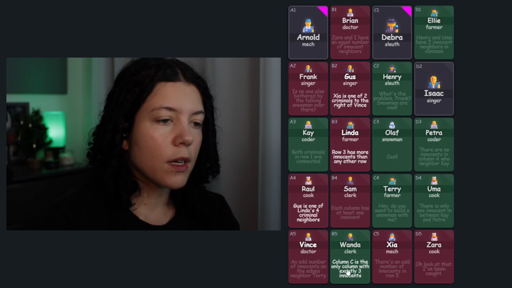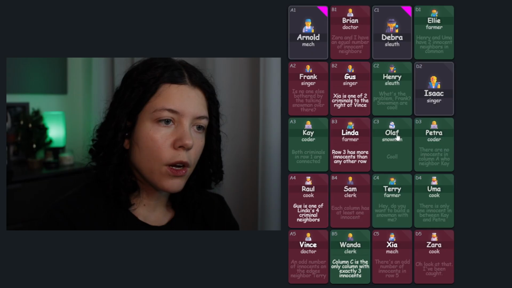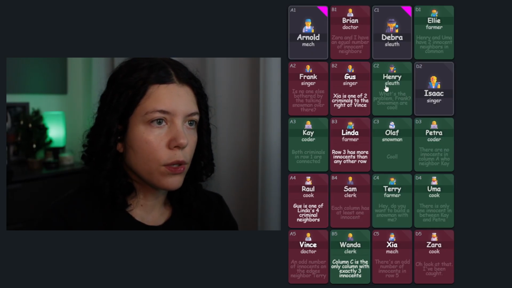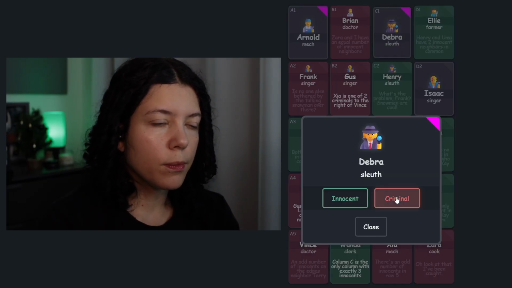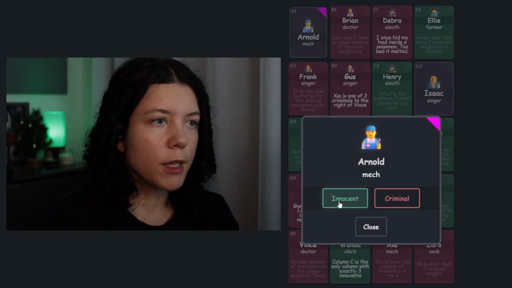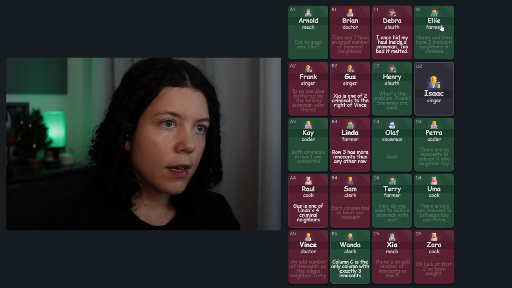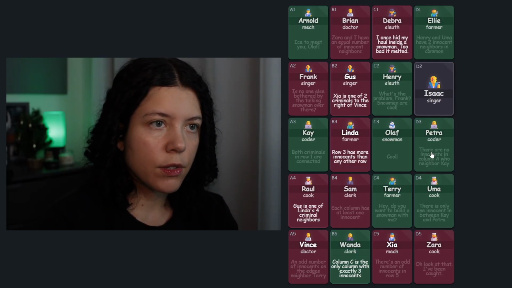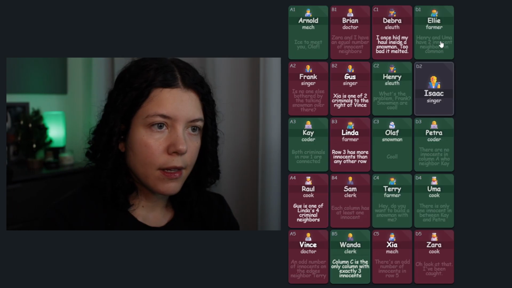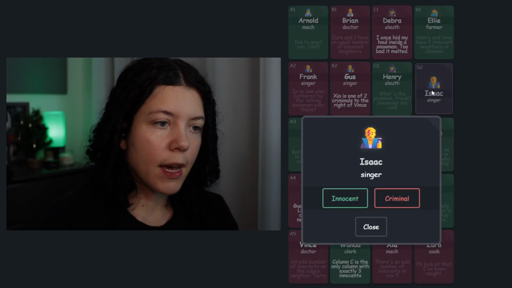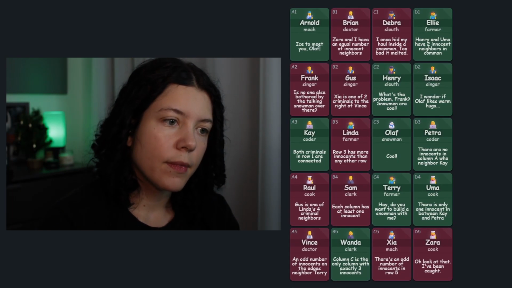Now Wanda tells us that column C is the only column with exactly 3 innocents. Column C already has 3 innocents revealed. So Deborah has to be a criminal. And because of Deborah, Arnold has to be an innocent. Now, since we know that column C is the only one with 3 innocents, column D has to have 1 more innocent so that it doesn't remain with 3, which means that Isaac is an innocent. And we are done.